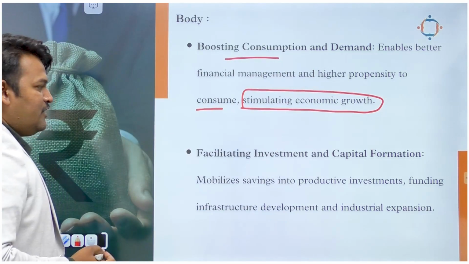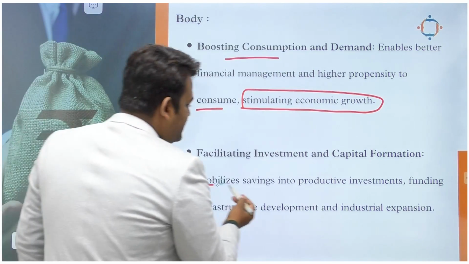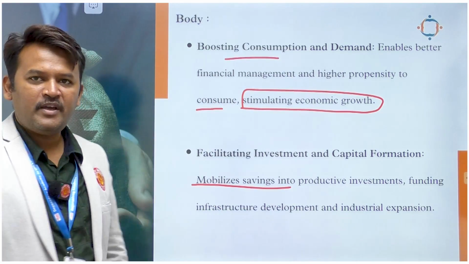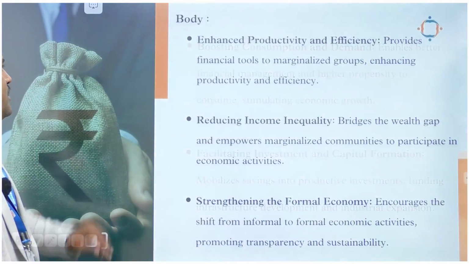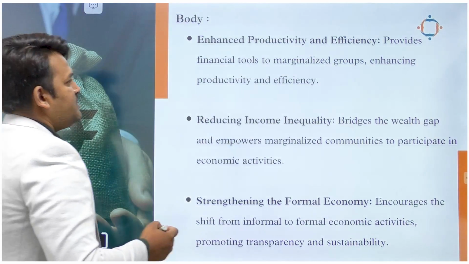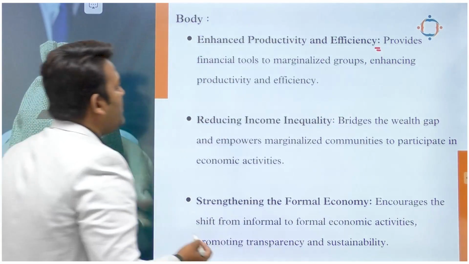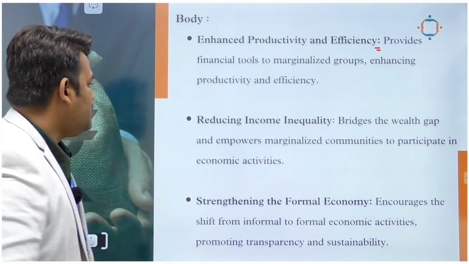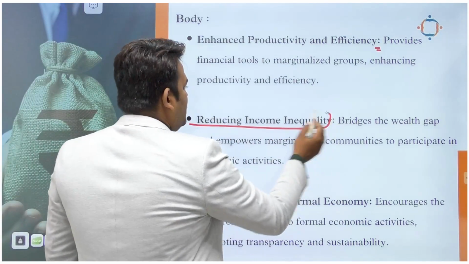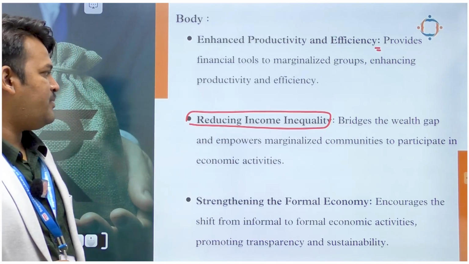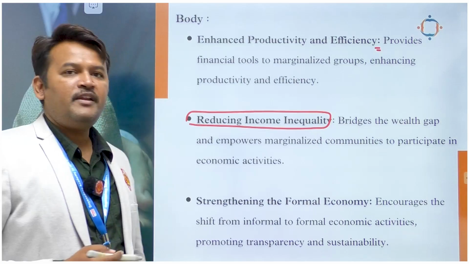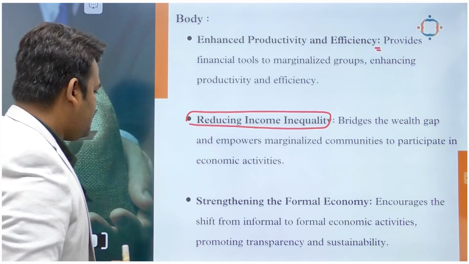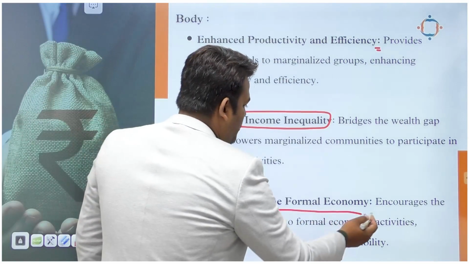Next point is facilitating investment and capital formation. It mobilizes savings into productive investment, funding infrastructure development and industrial expansion. Okay, we have discussed this point earlier. After that, enhanced productivity and efficiency. Financial inclusion will provide financial tools to marginal groups, enhancing their productivity and efficiency. Next point is reducing income inequality. It bridges the wealth gap and empowers marginal communities to participate in economic activities, right? There will be the bridging of this gap. Okay. Next point is strengthening the formal economy.